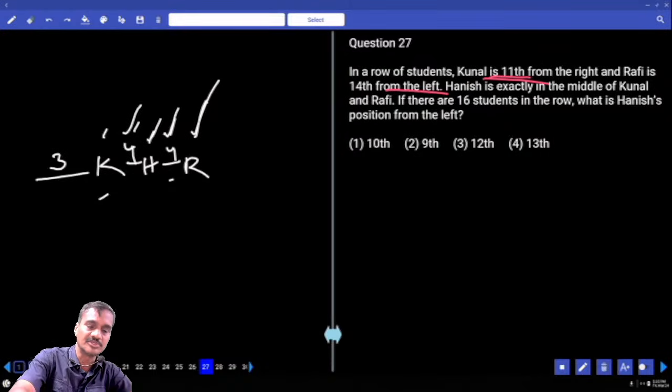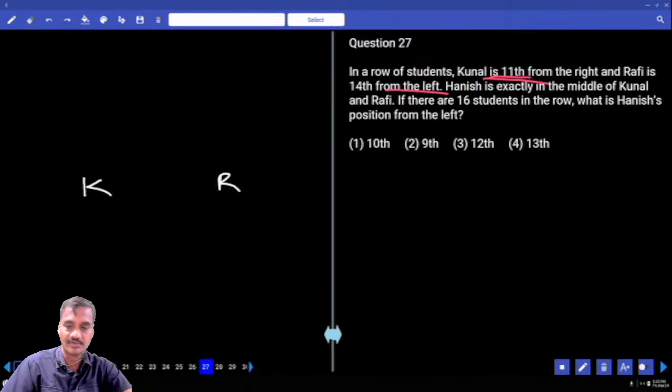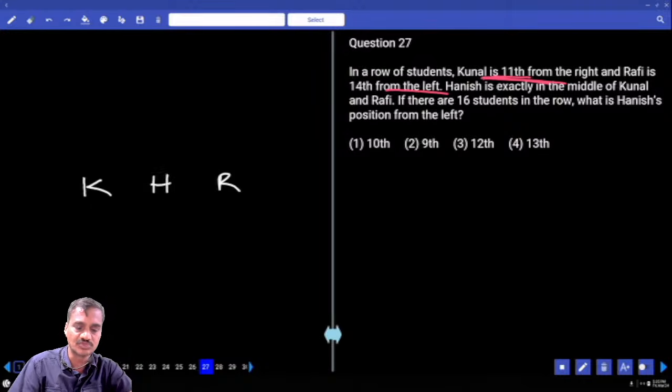Then that means these two persons must be here, then Kunal is here and Rafi is here. Now Kunal is 11th from the right hand side, and Rafi is 14th from the left hand side. And Hanish is exactly in between Kunal and Rafi, and there are 16 students in the row. With 16 students in the row, what is Hanish's position from the left hand side?